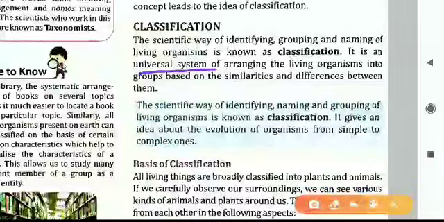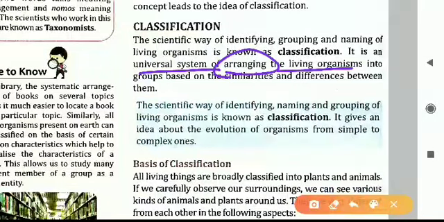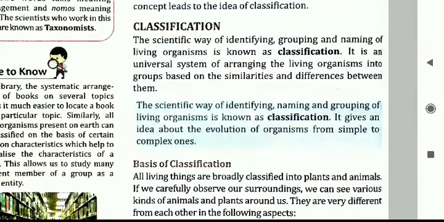What is actually done in classification? It is only a system of arranging the living organisms into various groups. This arrangement is done based on what? It is done based on the similarities and differences. Certain similarities are there in a particular group of animals or plants, and certain dissimilarities are also there. So based on these similarities and differences only, the classification is done.